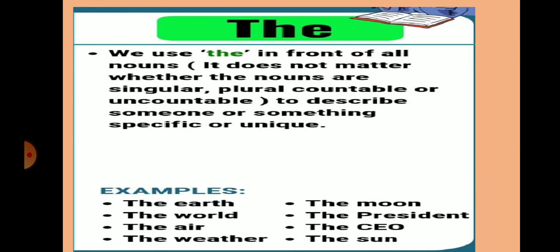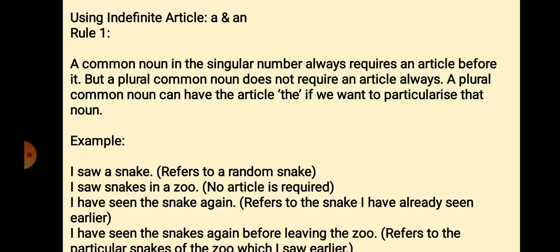The article the is called the definite article. We use the in front of all nouns. It does not matter whether the nouns are singular, plural, countable or uncountable, because article a and an we use before the singular countable noun only. But article the can be used with singular, plural, countable and uncountable nouns, to describe someone or something specific or unique. For example, the earth, the world, the air, the weather, the moon, the president, the CEO and the sun.